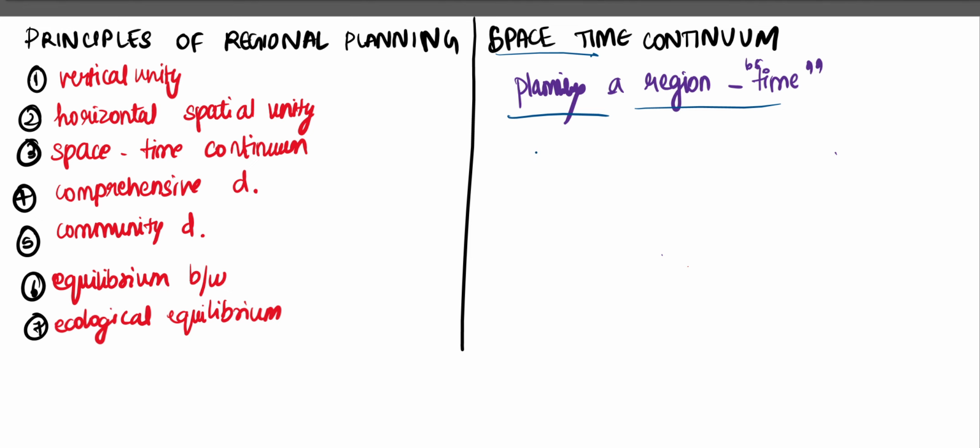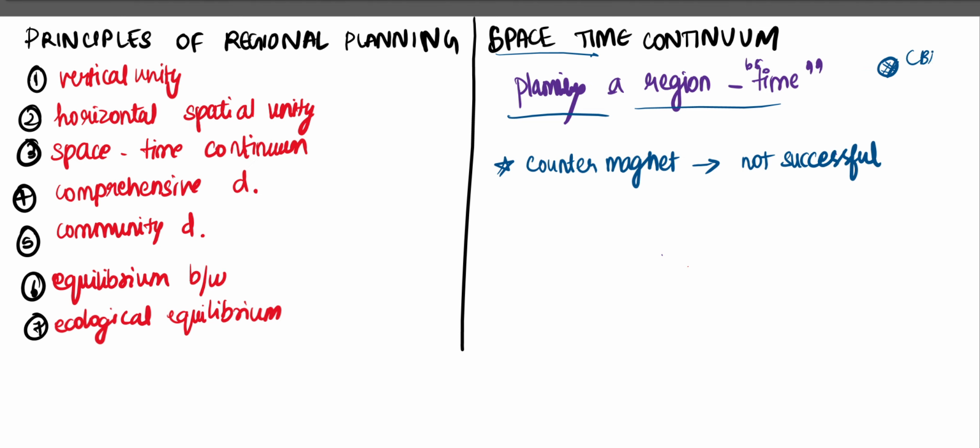And we also saw an example. Now, in that example, I mentioned a term called counter magnet. I need to add a point regarding this counter magnet. These counter magnets are not successful in general because a city has a lot of economic prospects, right? It has a central business district which is growing continuously.